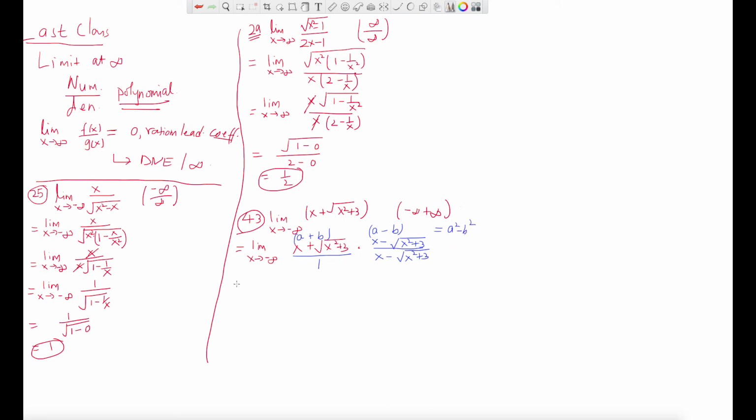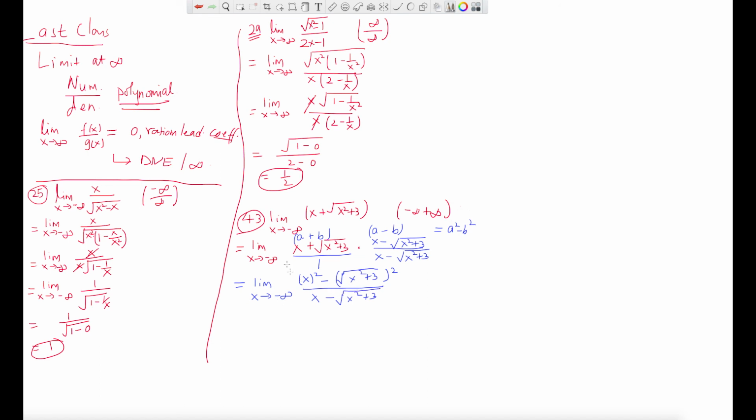So if you multiply that, you get the limit as x tends to negative infinity of a squared minus b squared, that is x squared minus the square root of x squared plus 3, squared, divided by x minus the square root of x squared plus 3. Multiplying something by 1 gives the same thing.